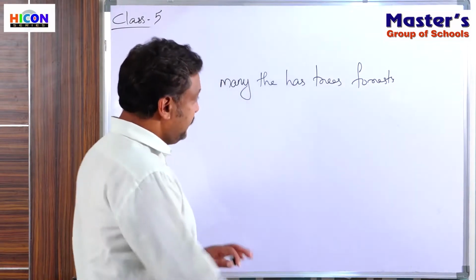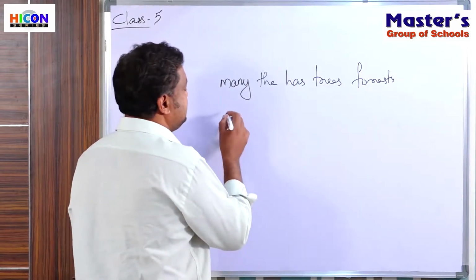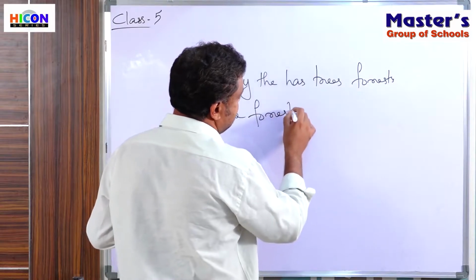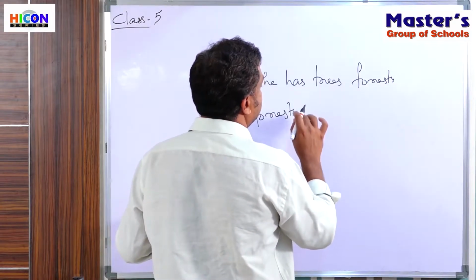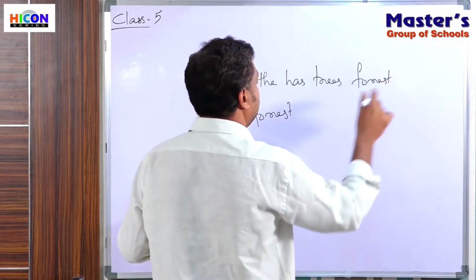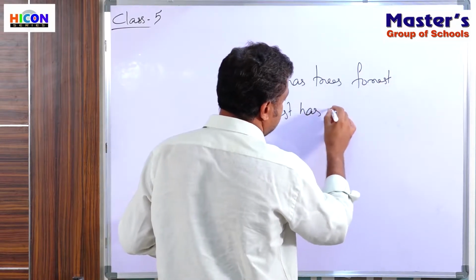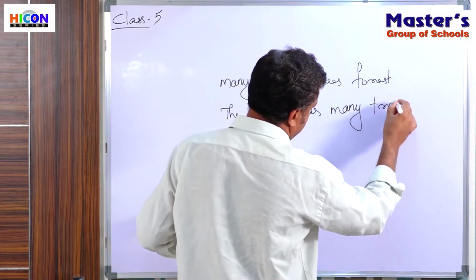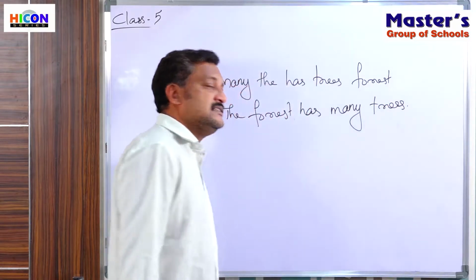So when we rearrange these, we can say, the forest has many trees. So what is the sentence?